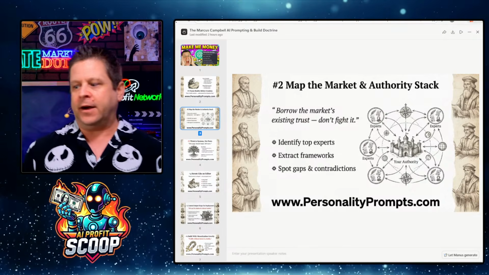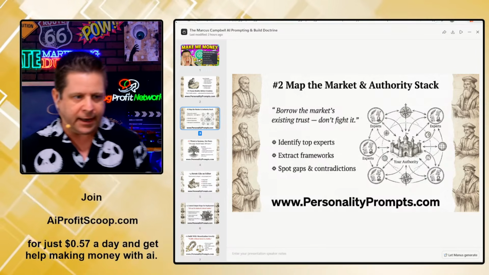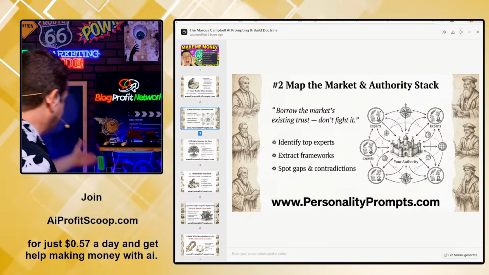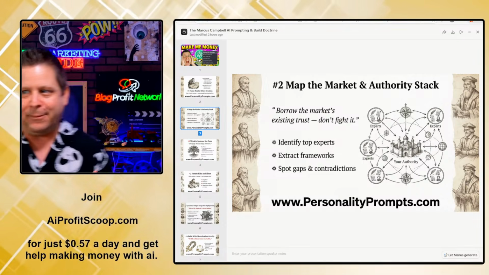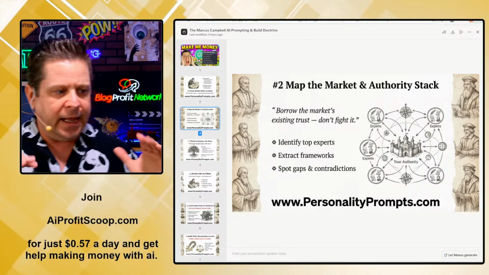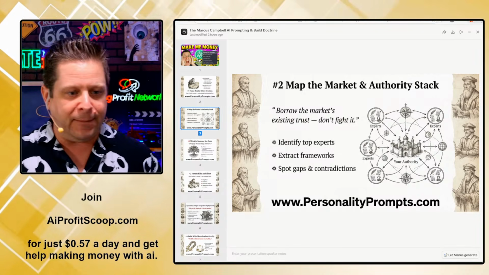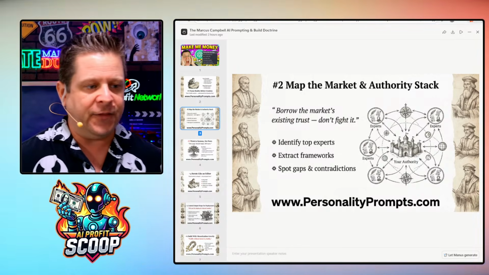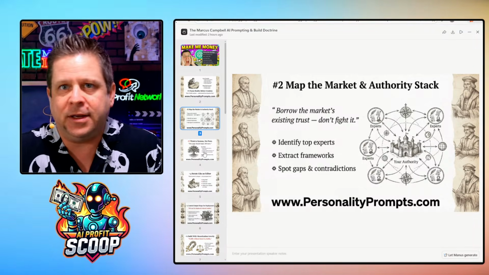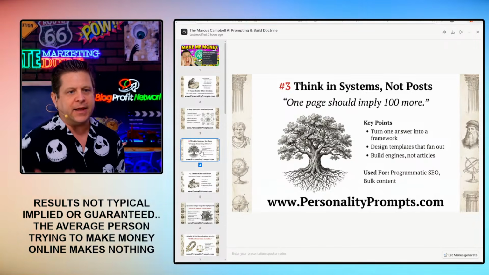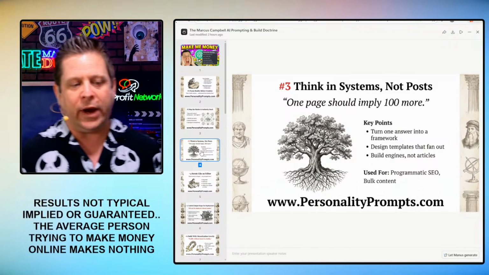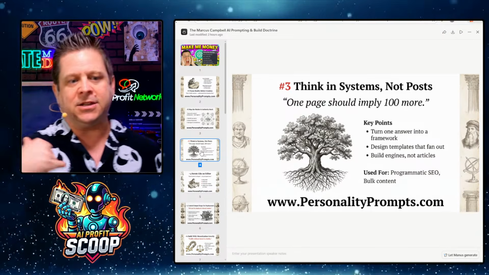I mean, if you went out there and told people, hey, you want to buy a rock, nobody wants to buy a rock. But the guy who made the pet rock, which we have around here somewhere, made a pet rock and a story and everything, and it worked very, very well. Framing is everything. This is something that's not talked about enough in business, and I think with AI, it makes it so much easier. Another thing that AI dissected from the way that I use ChatGPT is to think in systems, not posts.